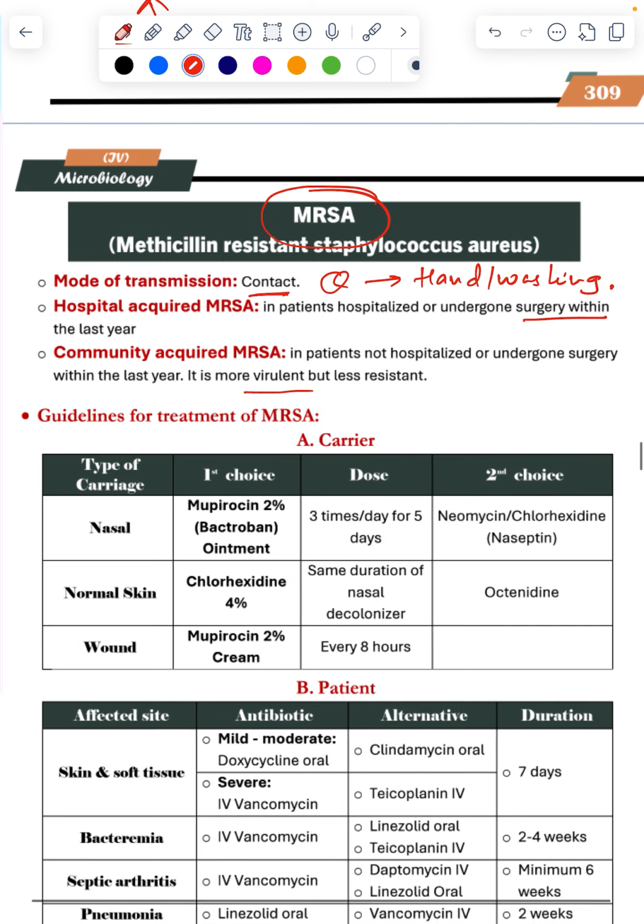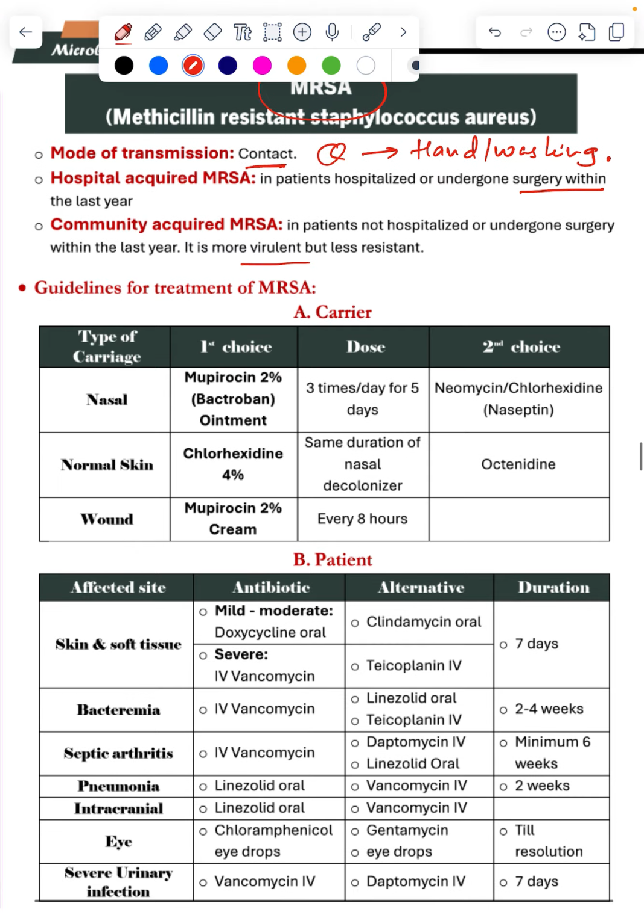Guidelines for MRSA. For all the persons working in the hospital, nasal swabs are taken, and if they are MRSA positive, first choice is Bactroban, mupirocin 2%. This has to be given as first choice, 3 times a day for 5 days. If this is not responding, then neomycin or chlorhexidine.